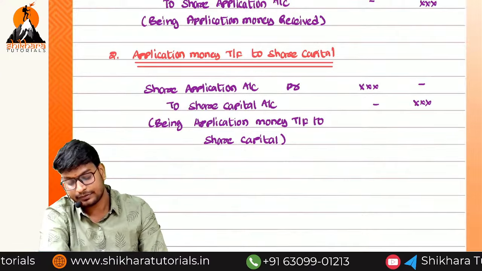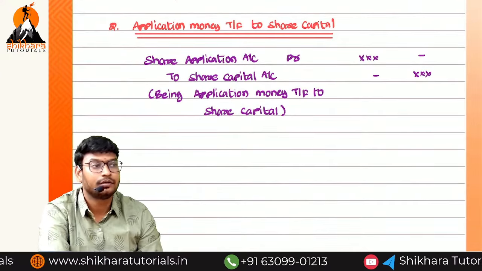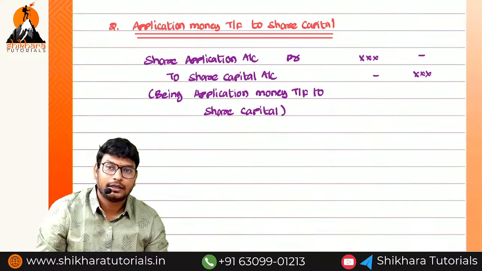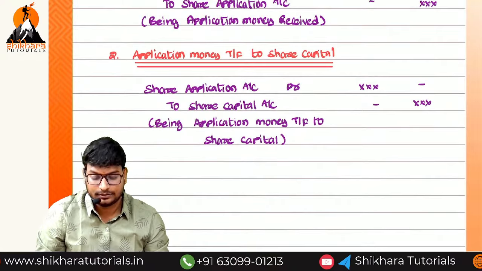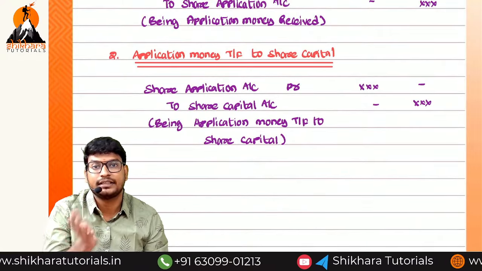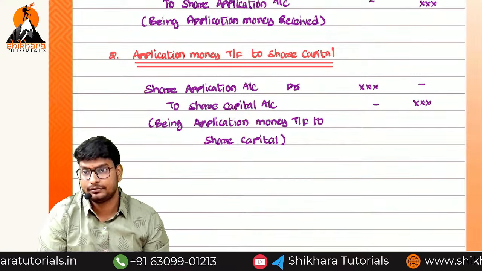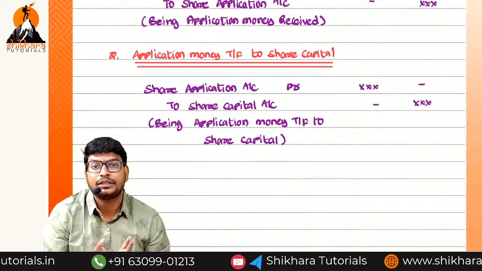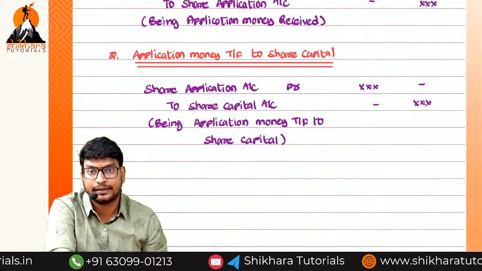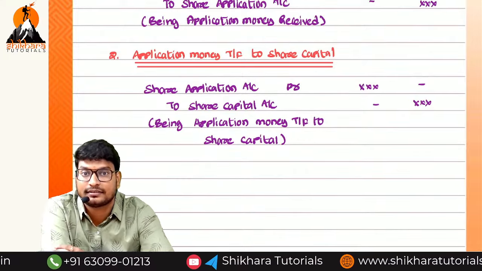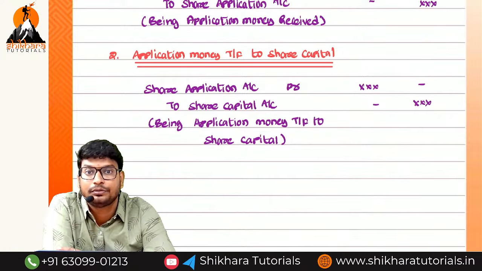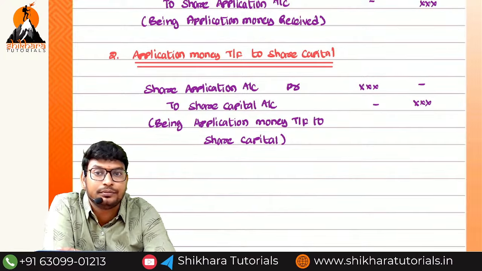Okay, what is the next one? First call: allotment money, we have not received. We have just transferred that application money to the share capital. And next we have to receive the allotment money. Nothing but due, we can call it. Due means what? Outstanding.